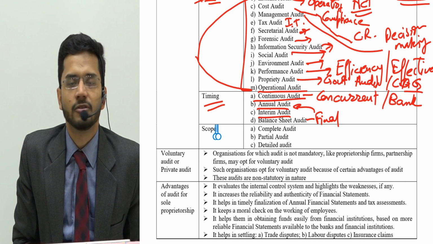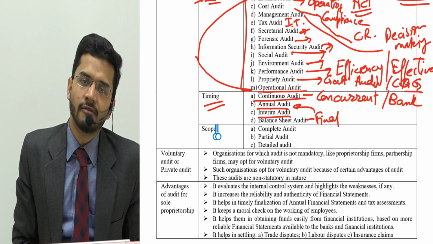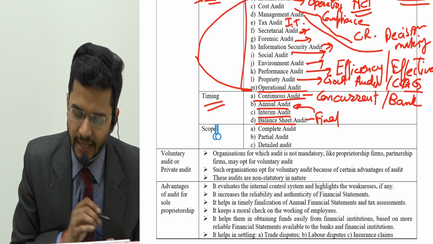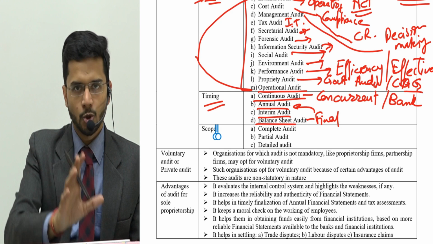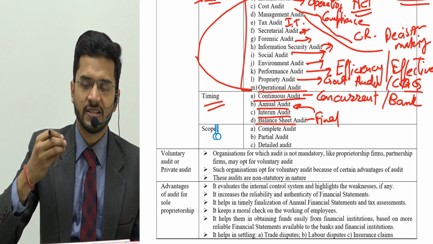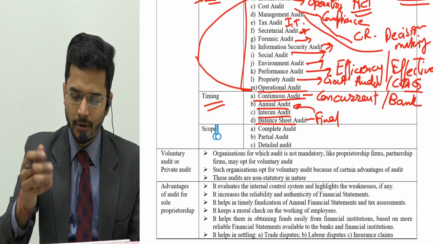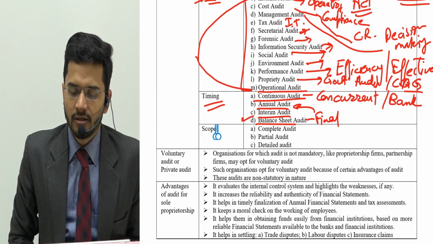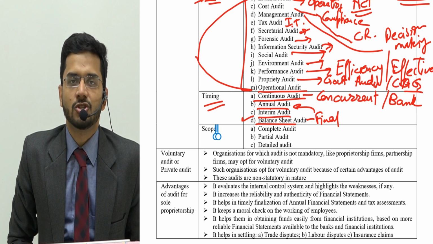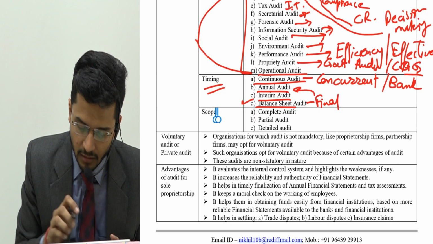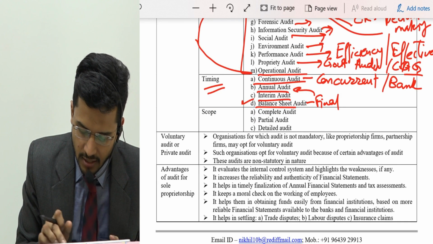There are no two splitting up of the accounts. There are no splitting up of the financial statements. They are audited at one go, and which is the balance sheet date. So 31st March is the closure date. Auditor would visit by, say, 5th of April or 10th of April, and that is when auditor will finish the audit.